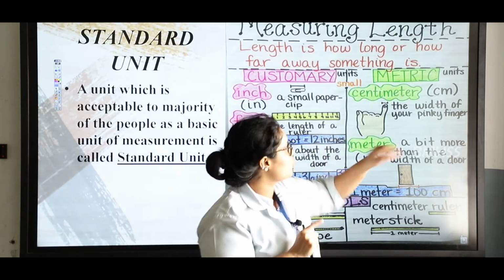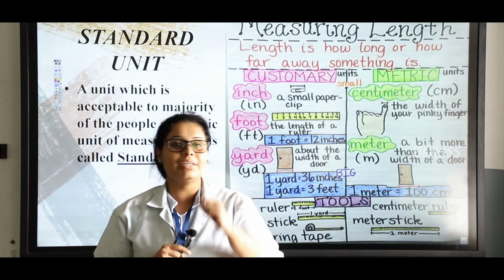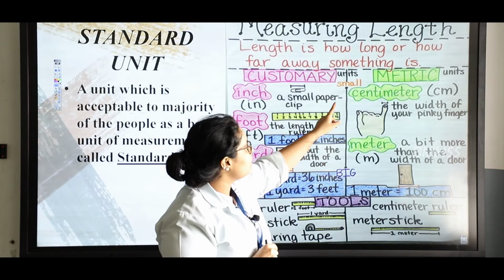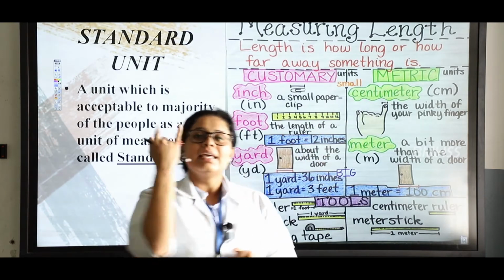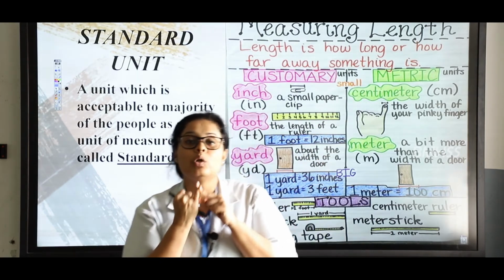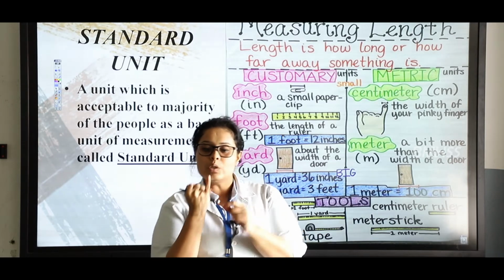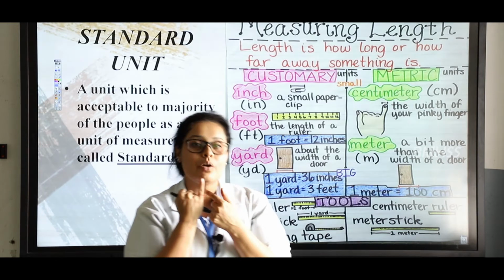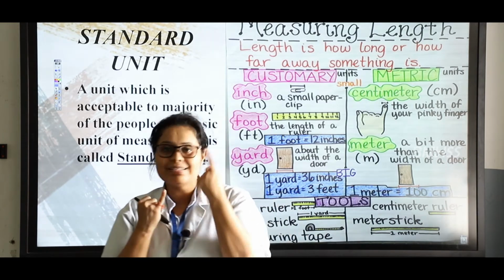Same way, if you come to the metric unit, it has centimeter, meter and kilometer. So in metric, in centimeter, what they are saying is this index finger, or the pinky finger, the distance in these 2 fingers, or you can call it the thickness of this finger, is known as 1 centimeter.